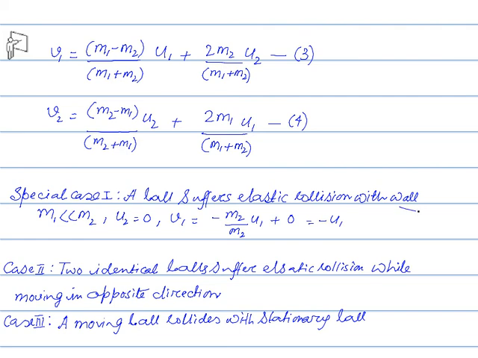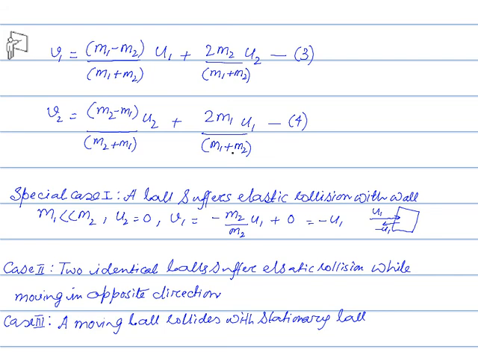That is, when the ball collides with the wall with a velocity U1, it rebounds with the opposite velocity minus U1 after elastic collision. So V1 equals minus U1. V2 is the velocity of the wall after collision.